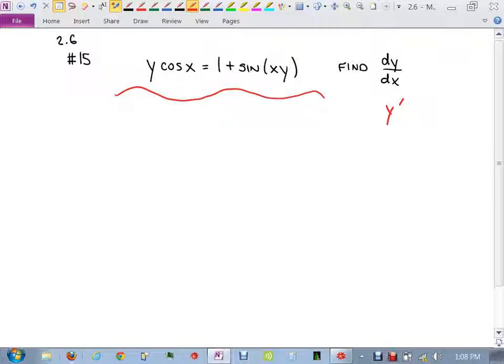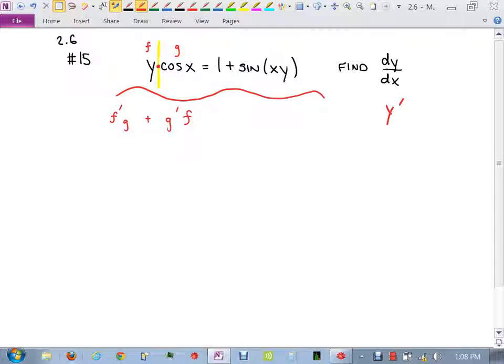What rule do we have occurring on that left side? A product rule, right? We have y times cosine x, a product of two functions. If I wanted to, I could label y as f and cosine x as g. So when I take the derivative, I should be looking at f prime g plus g prime f.